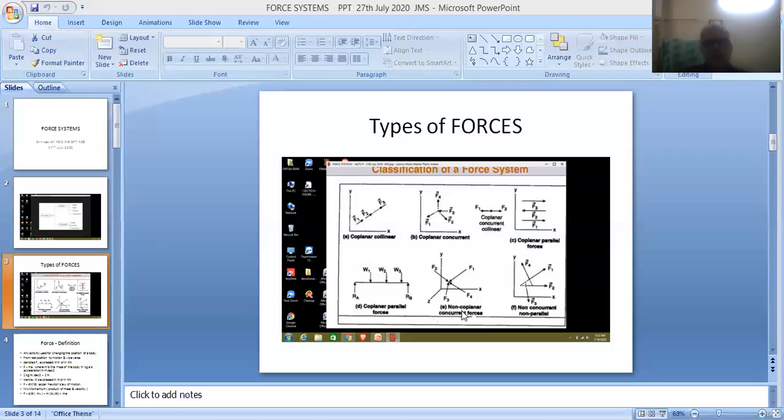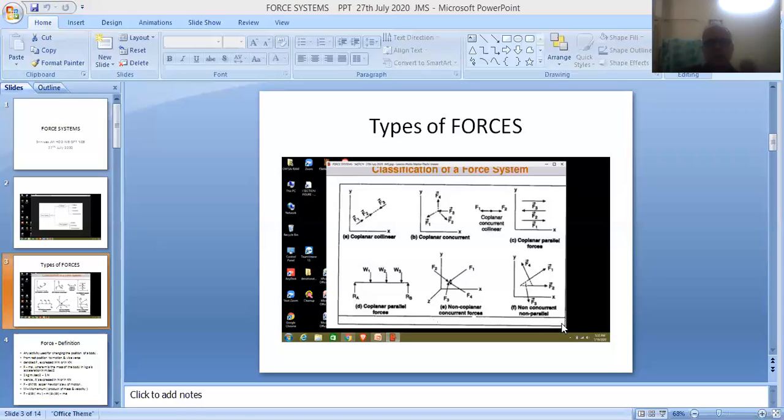And here we can take one more figure, friends. In this figure only the XY plane is shown, and the forces are acting in different directions. F1 acting in this direction, F2 acting in horizontal direction, F4 acting in this direction, F3 acting in a downward inclined direction.